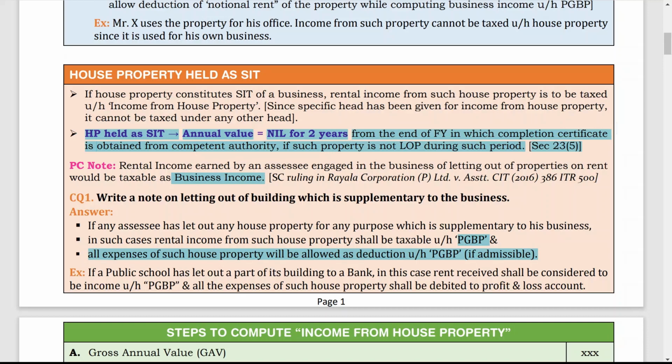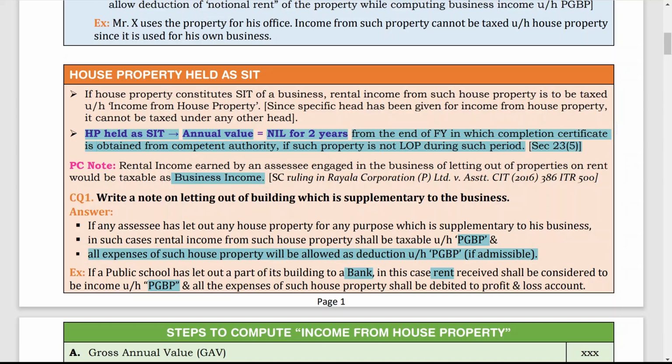And here one clear-cut example is given. If a public school has let out a part of its building to a bank, in this case the rent received shall be considered income under the head PGBP, and all expenses of such house property shall be debited to the profit and loss account.